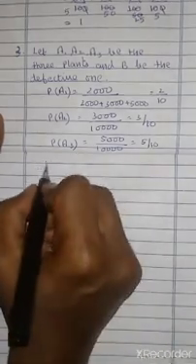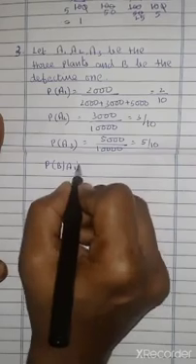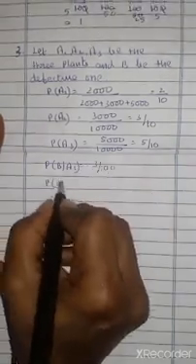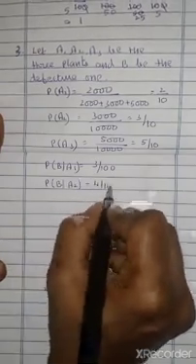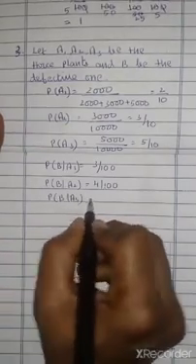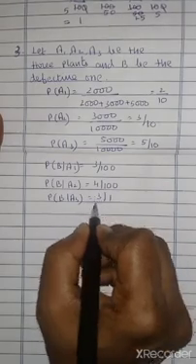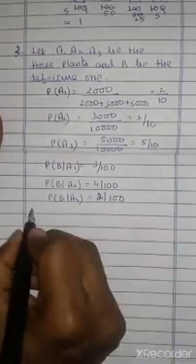It is also given that the probability of defective from plant 1 is 3%, so 3 by 100. P of B by A2 is 4 by 100. P of B by A3 is 2 by 100.